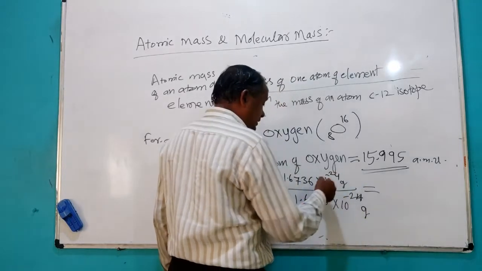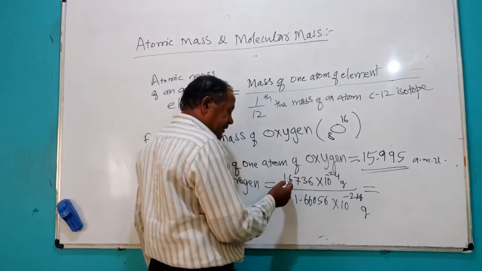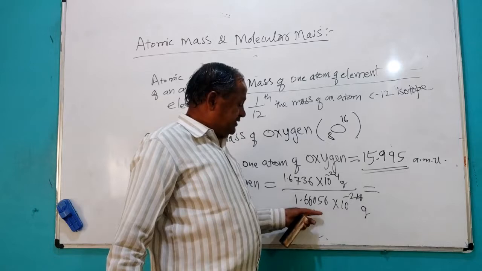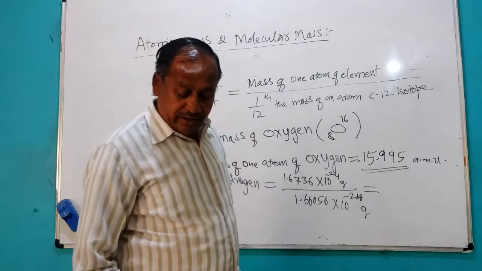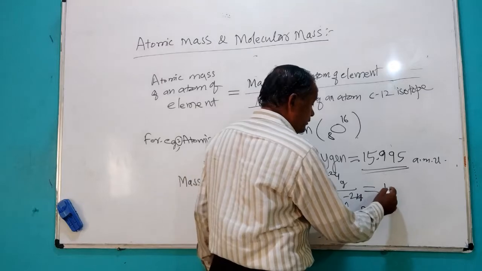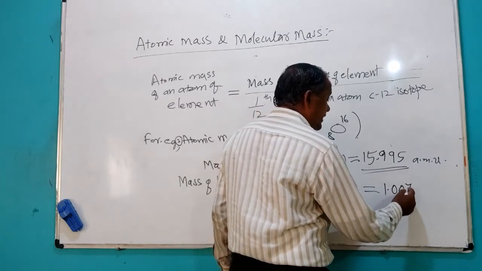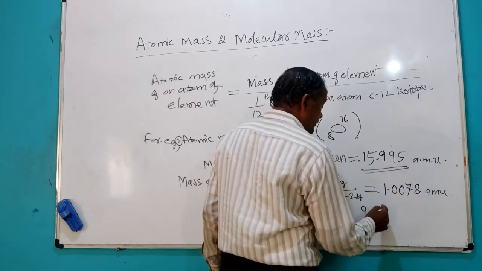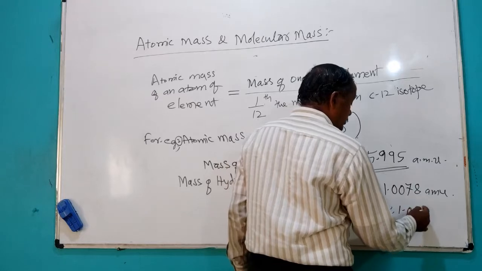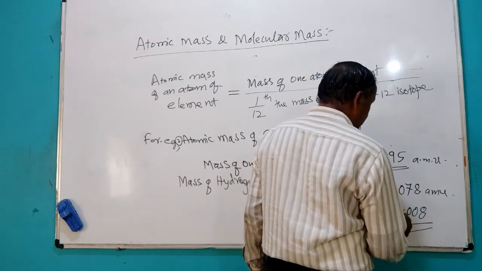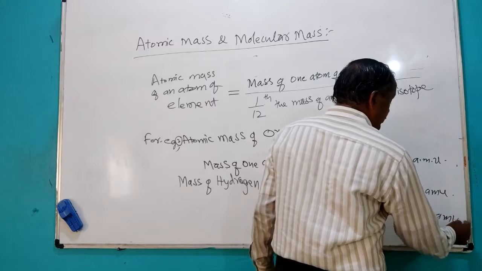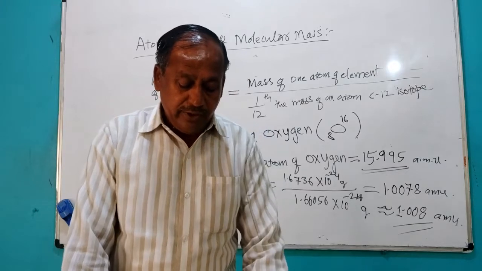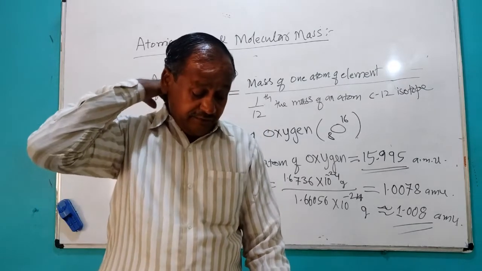This will get cancelled. If you divide 1.6736 by 1.66056, you will get about 1.0078 atomic mass unit, or nearly 1.008 atomic mass unit for hydrogen. So this is how we have seen atomic masses of elements.